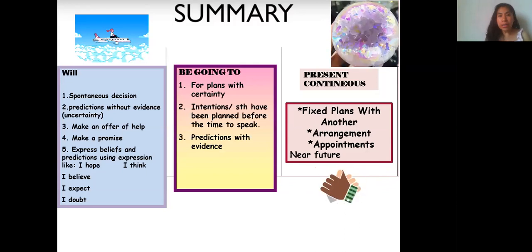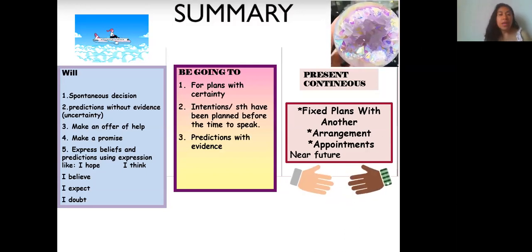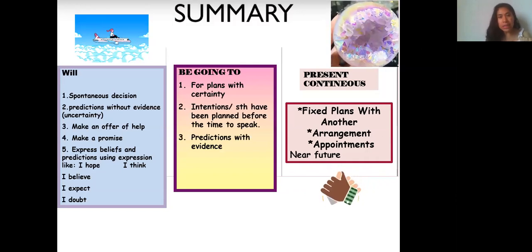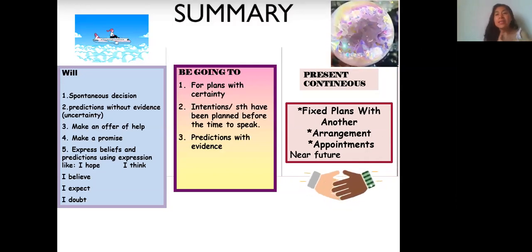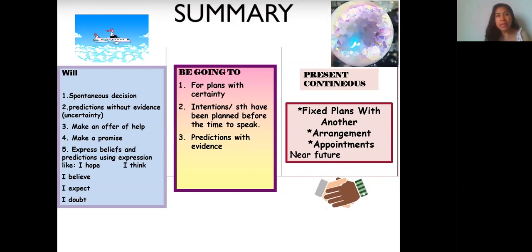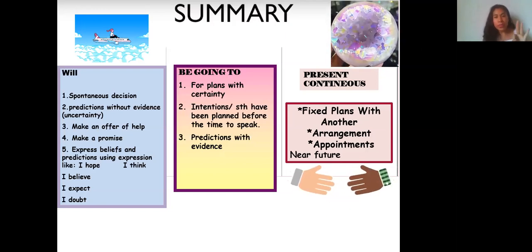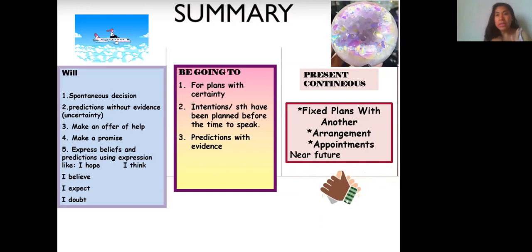When we make an offer of help, when we make a promise, when we express beliefs with a certain kind of expressions, like I think, I believe, I expect, I doubt. And now we're talking about be going to. We have 3 uses. The first is for plans with certainty. We have intentions, that something has been planned before the time to speak. And the number 3, when we have predictions with evidence.